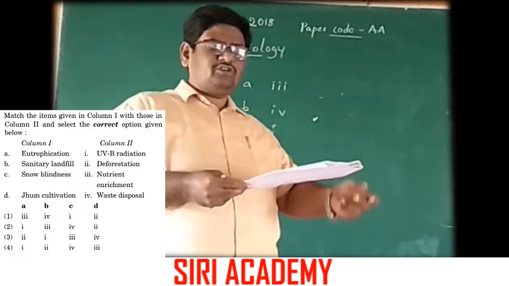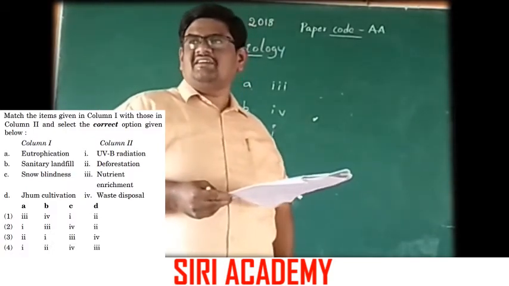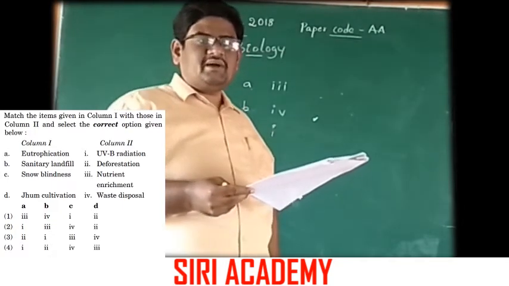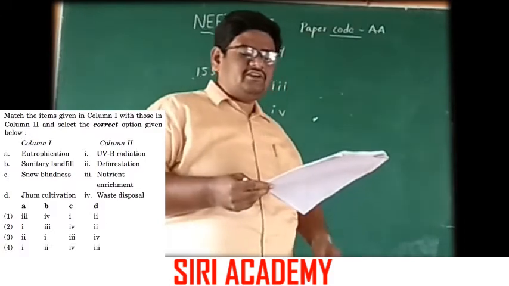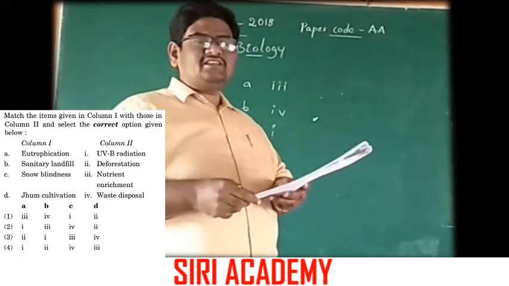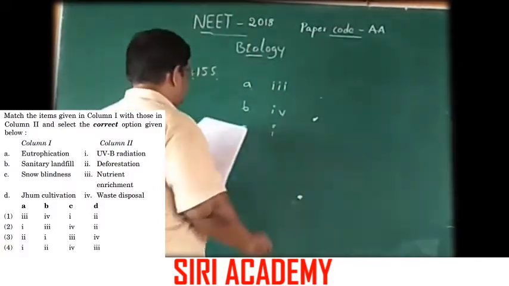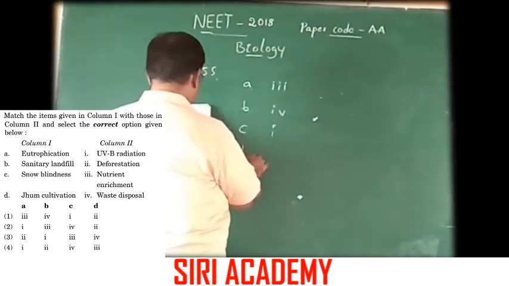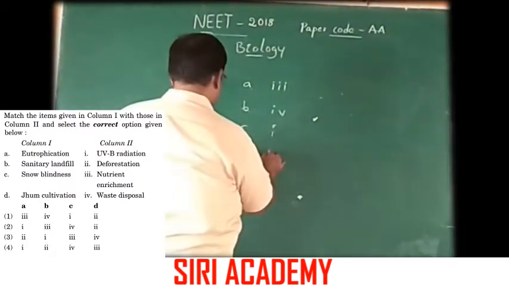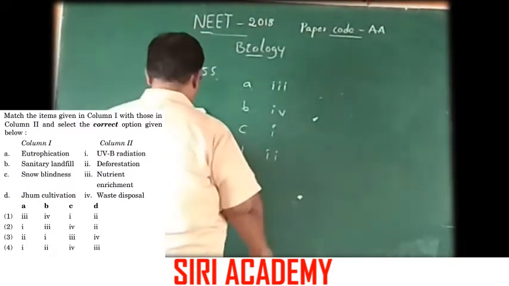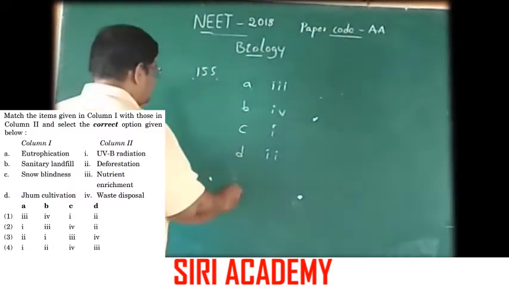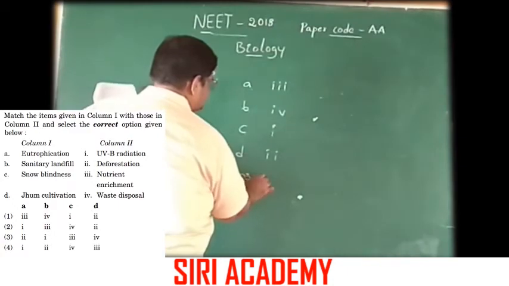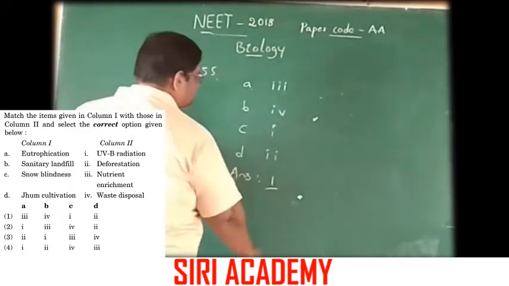The forest is shifted into cultivation of crops, into agricultural lands, which leads to deforestation. So D is option 2. Here 3, 4, 1, 2, which is given in option 1. Answer is option 1.